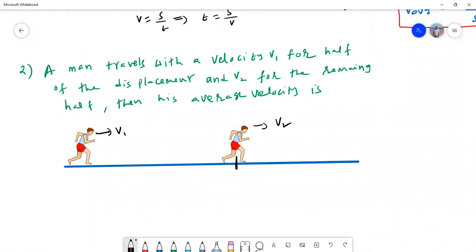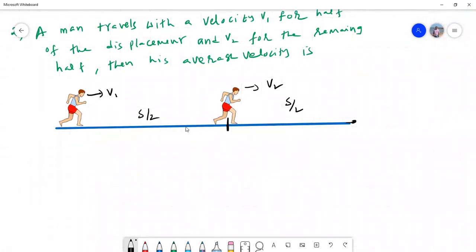So half of the displacement means this is s by 2 and the remaining half is s by 2. If total displacement is s, then from here to here it is s by 2, and here it is s by 2. So again we have the same situation. V average is equal to total displacement by total time.